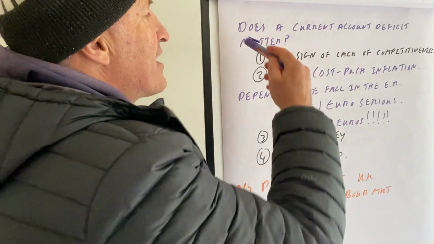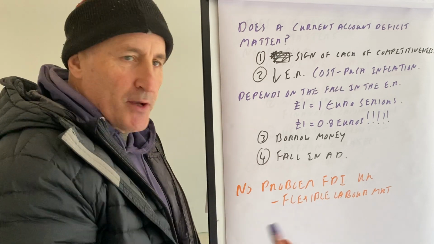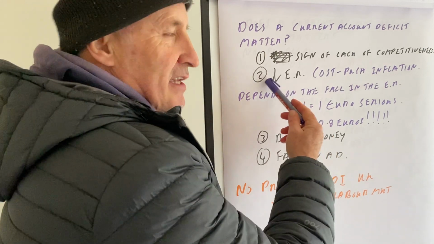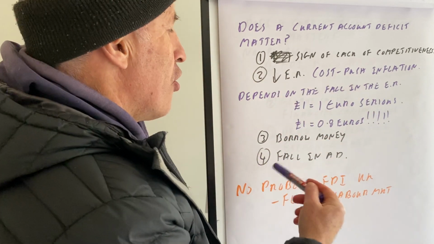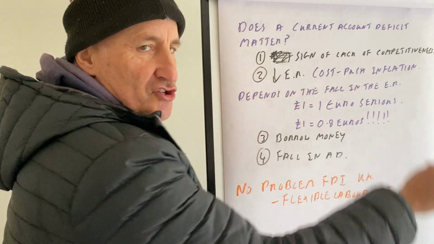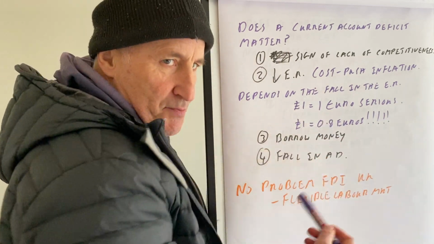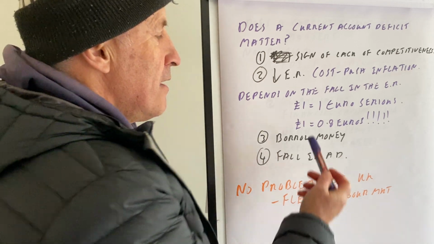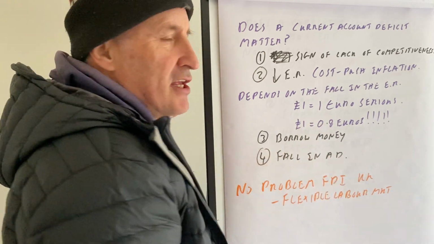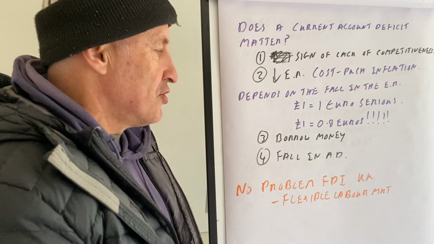Okay, does a current account deficit matter? Well, it is a sign of a lack of competitiveness if we can't pay our own way, and it leads to a fall in the exchange rate, which creates cost-push inflation. It depends on the scale of the fall in the exchange rate. I would suggest that £1 equal to €1 is pretty serious. £1 used to be equal to 1.5 euros, but £1 equal to something like 0.8 euros would be really, really bad because it creates massive cost-push inflation in the UK.